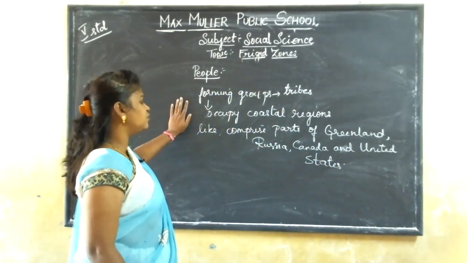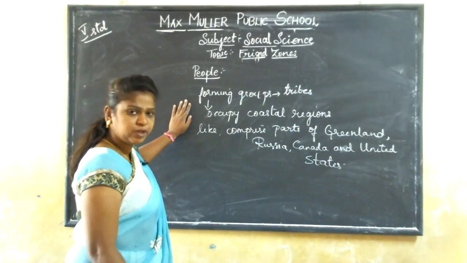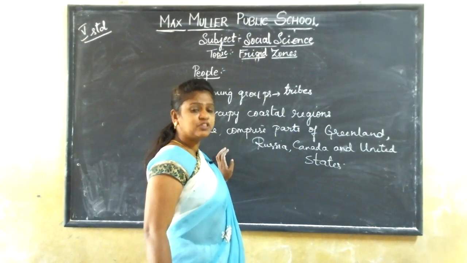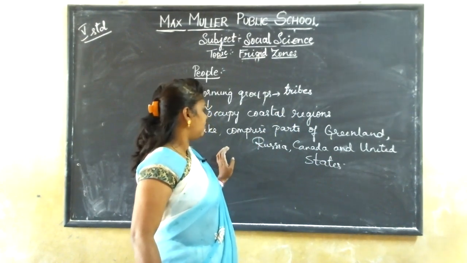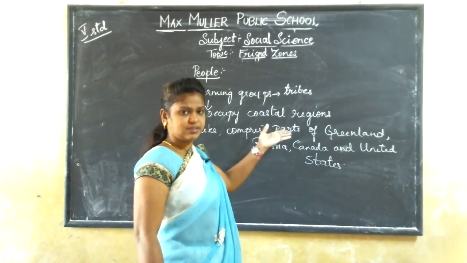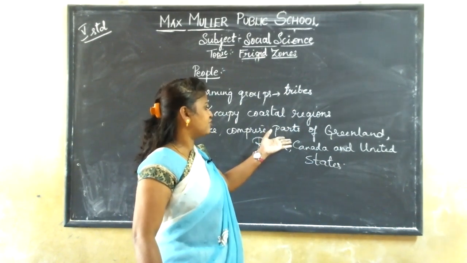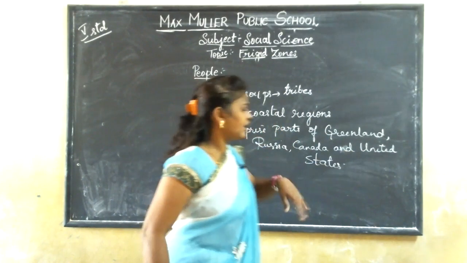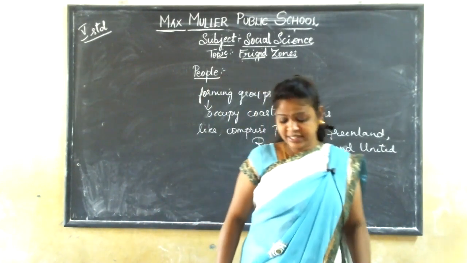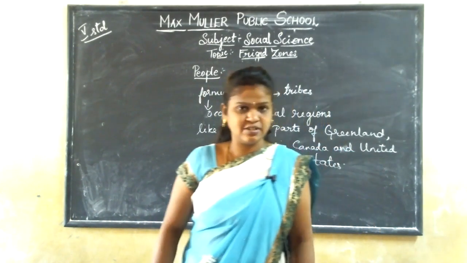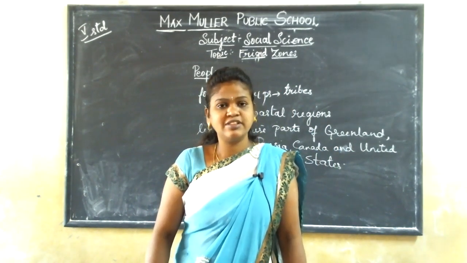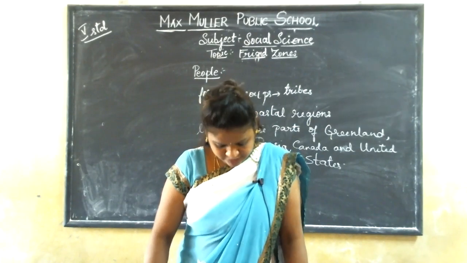So the people are forming groups called tribes, and these tribes are occupying some of the coastal regions which comprise parts of countries like Greenland, Russia, Canada, and the United States, where the tribes occupy the coastal regions of the frigid zones.